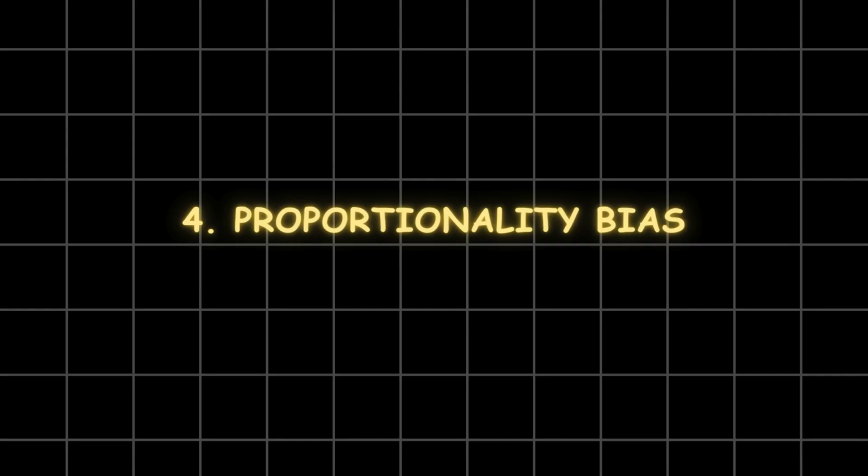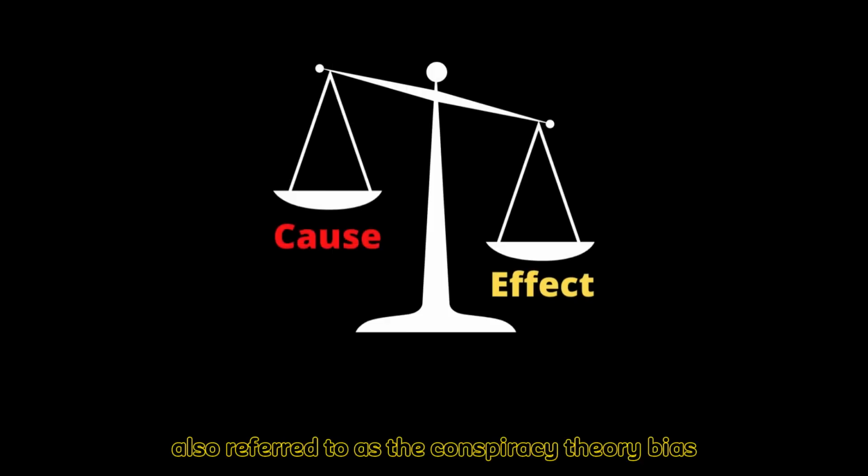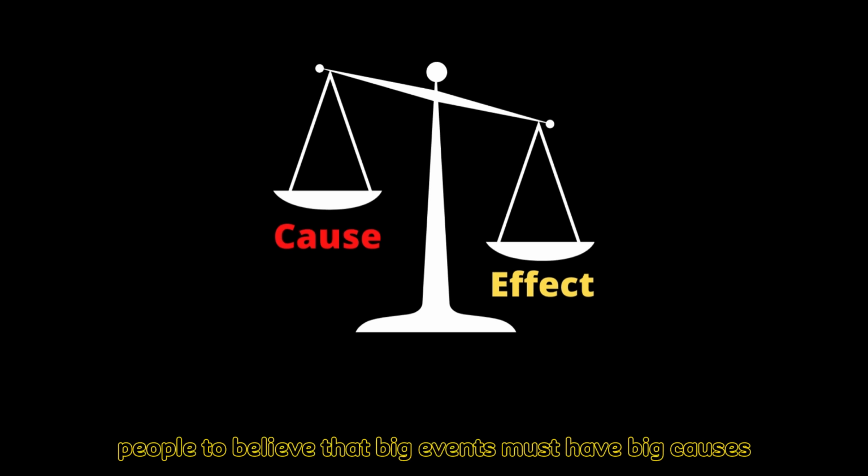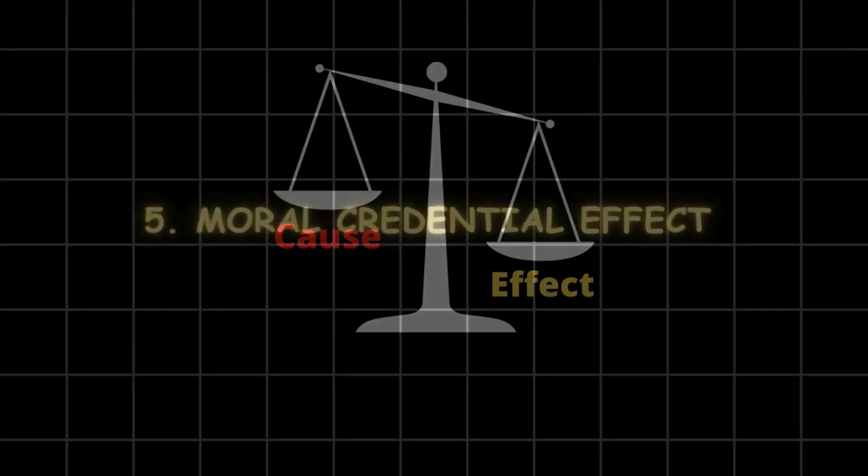4. Proportionality bias. Also referred to as the conspiracy theory bias or intuitive proportionality bias, is a cognitive bias that leads people to believe that big events must have big causes.